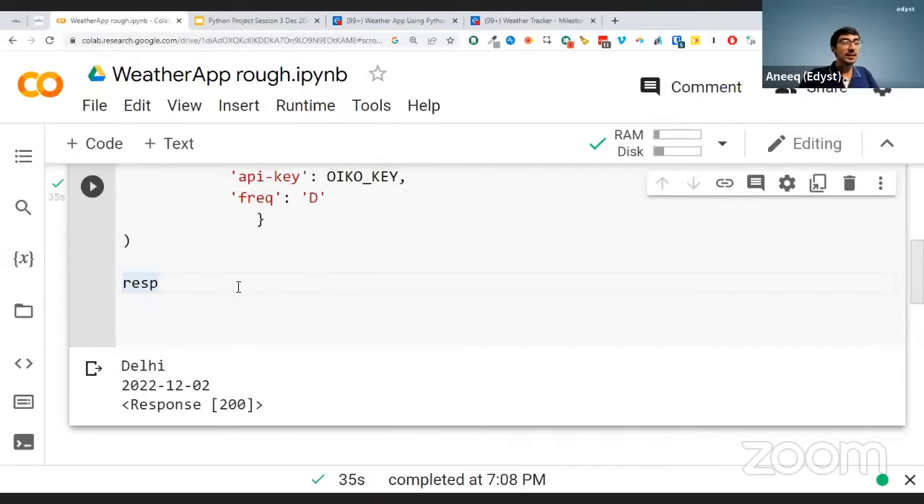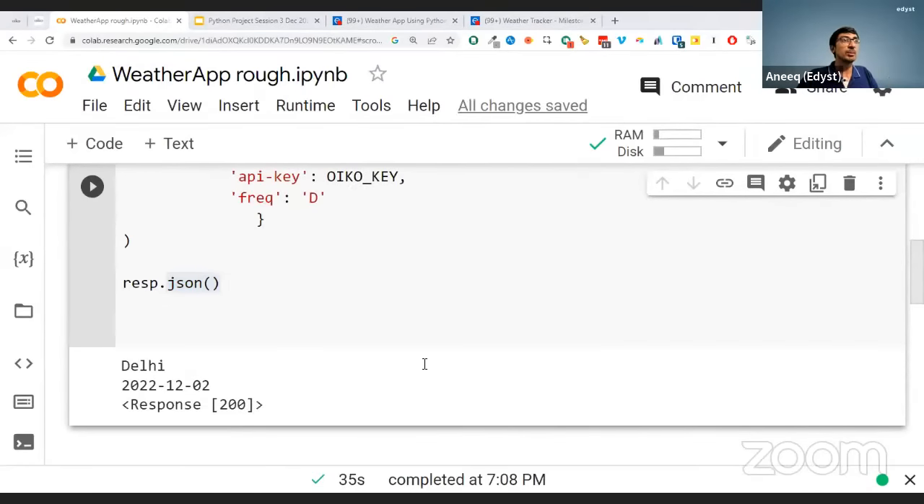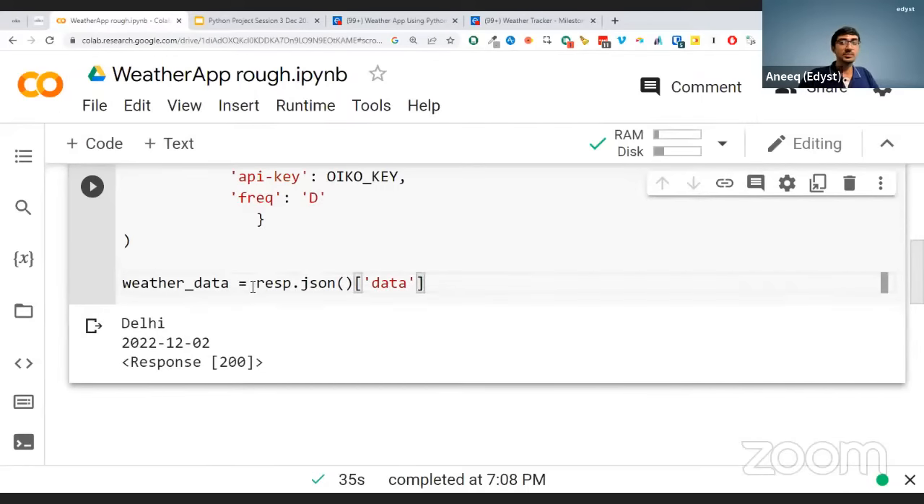Now it's not enough to do that. If I want to convert this response to a JSON, response.json is allowed. It basically takes whatever the response is and converts it to a JSON. So I'm going to take that response and take the data of it, and let me say that weather_data is equal to this. Let me run this again.